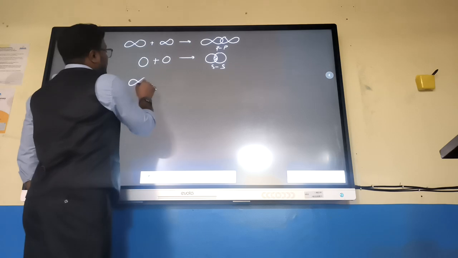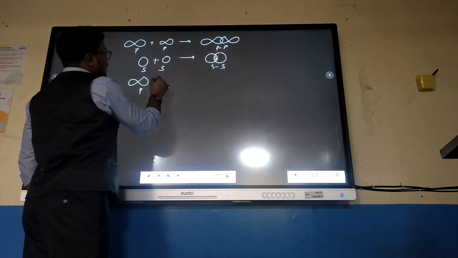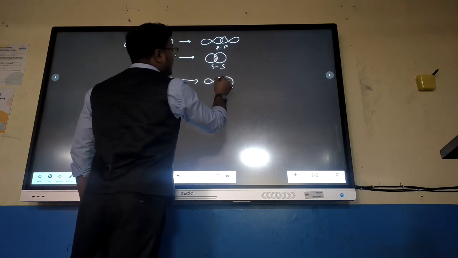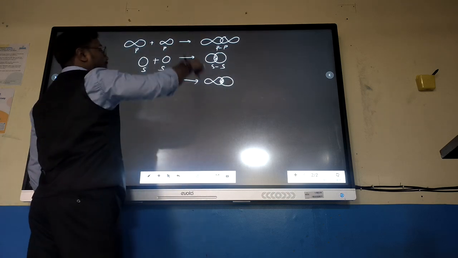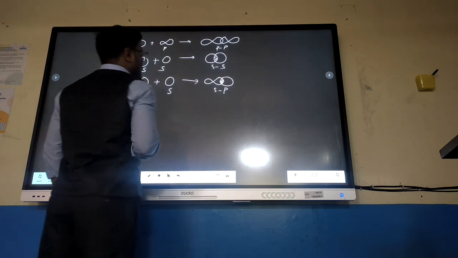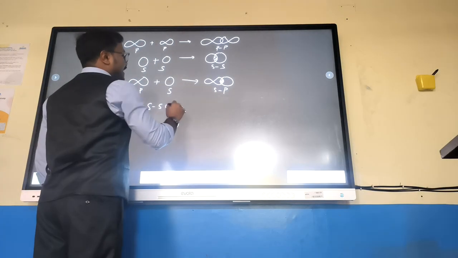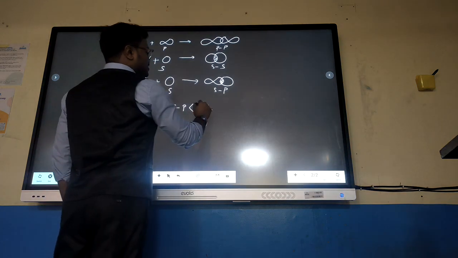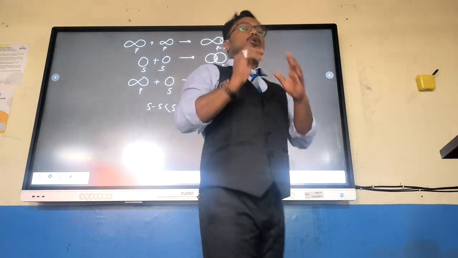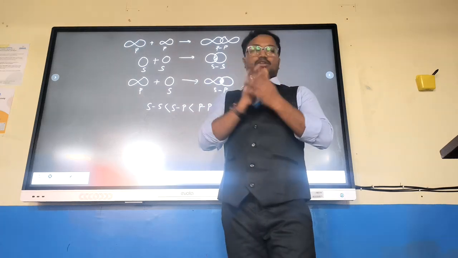If we take P with S, in this case also overlapping will be good, but not very good like PP. So if I compare all these three, in between SS, PP and SP, the order will be, SS will have least extent, SP will have greater extent, and PP will have best extent of overlapping. So the concept of extent of overlapping is completely depending on the directional character.